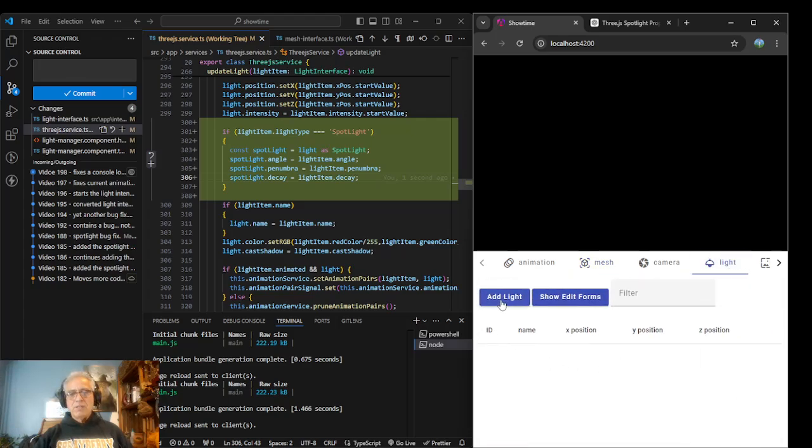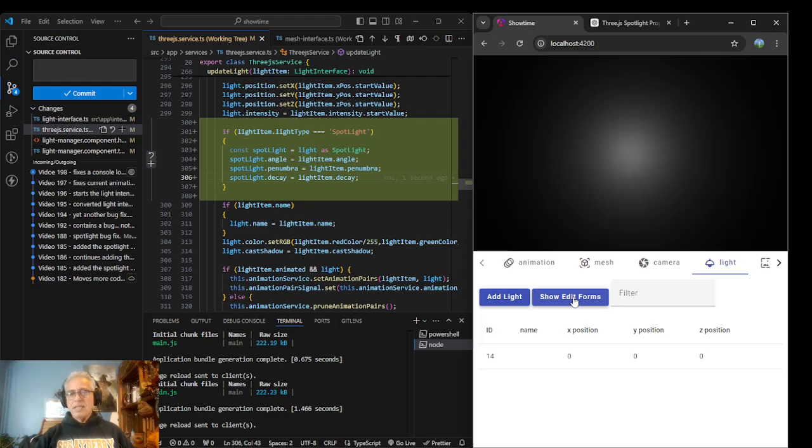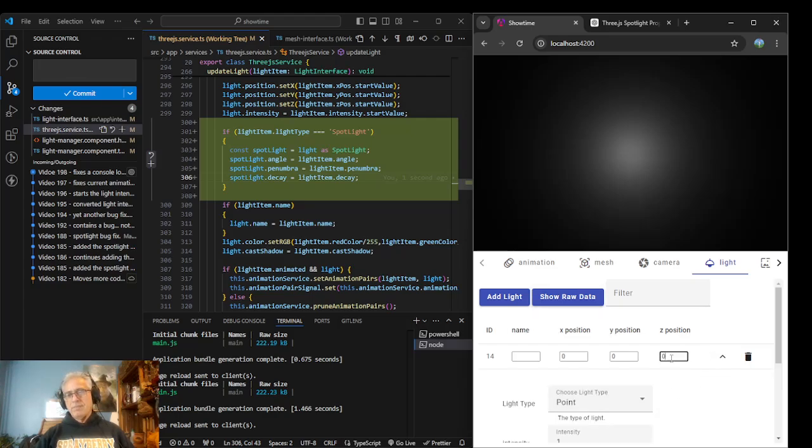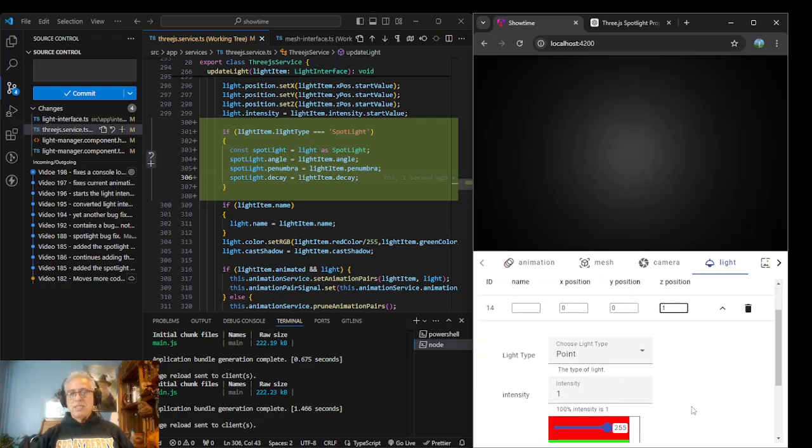My default light is, what kind of light is it? I can't even remember. A point light. The way spotlights work is they start at a spot and then they aim at a spot. I haven't implemented being able to update what it's aimed at, so it always just defaults to 0. So I'll move it to 1 so that the spotlight can look at there.